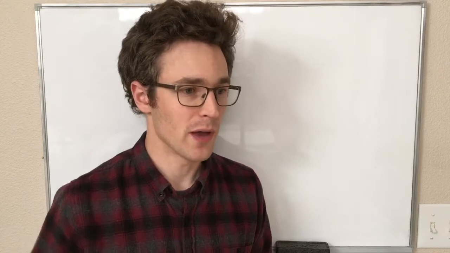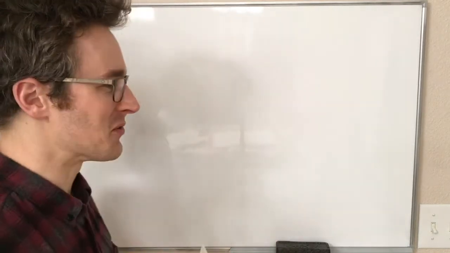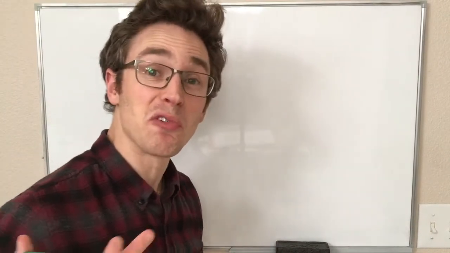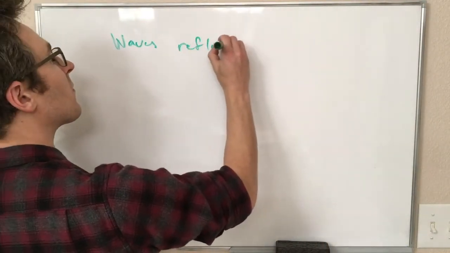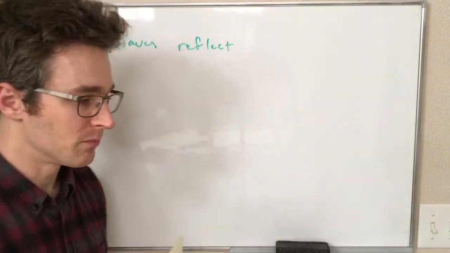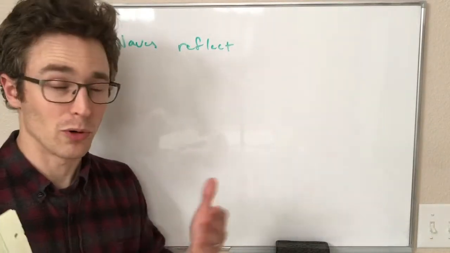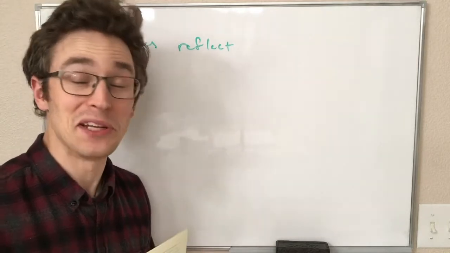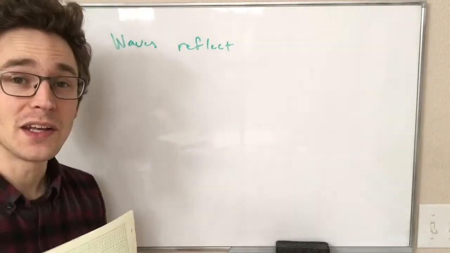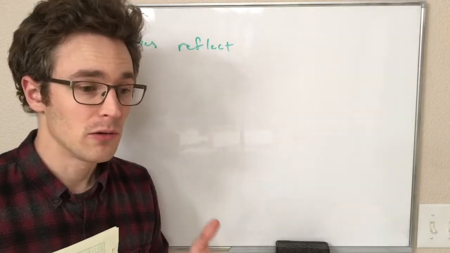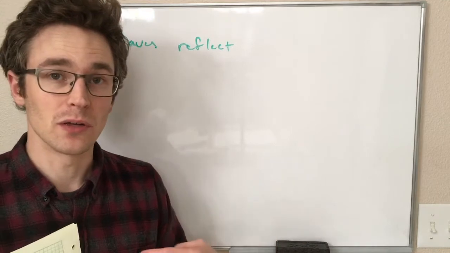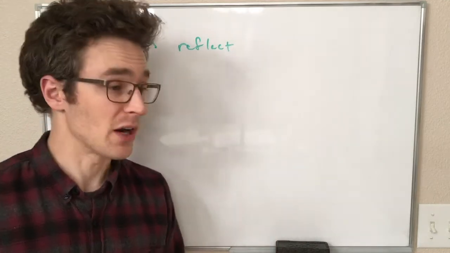All right, there are a couple more things we need to know about waves, and at least the first one is something that we know already, maybe without identifying it with Physics 106, and that is waves can reflect. So when we have a wave traveling through space, or through a rope or through the air or whatever medium it's traveling through, when it runs into some boundary, it reflects and creates a wave that is going back in a different direction.